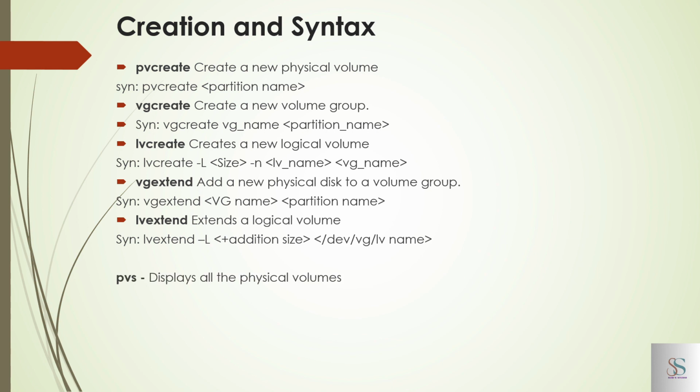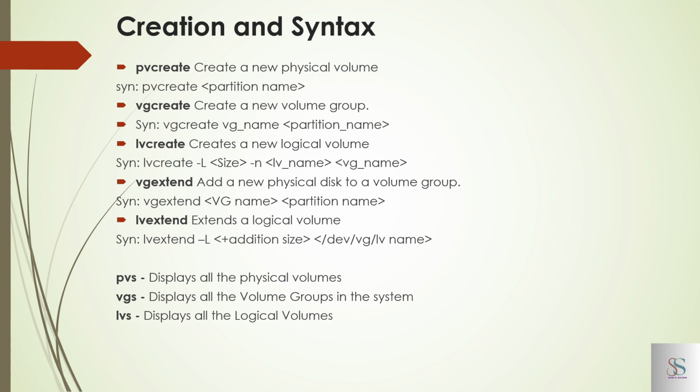These are the commands to display the physical volumes: pvs for physical volumes, and vgs, which displays all the volume groups in the system, not only the particular partition. It displays all the VGs in the system. Then lvs displays all the logical volumes in the system.